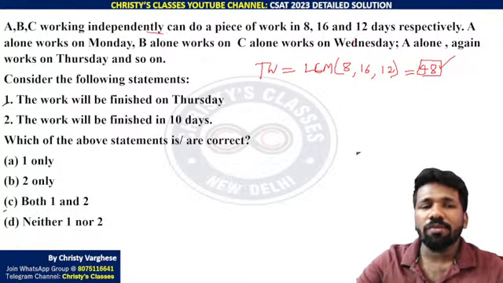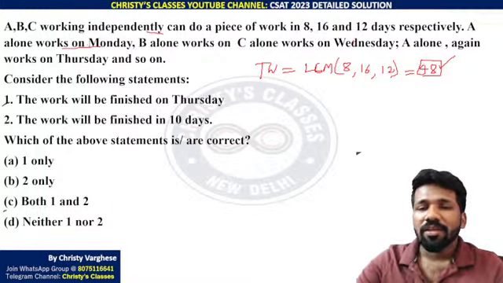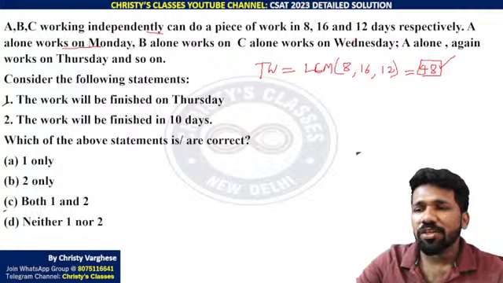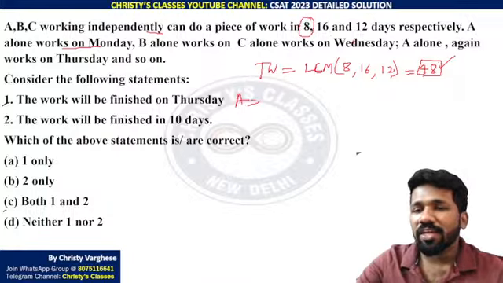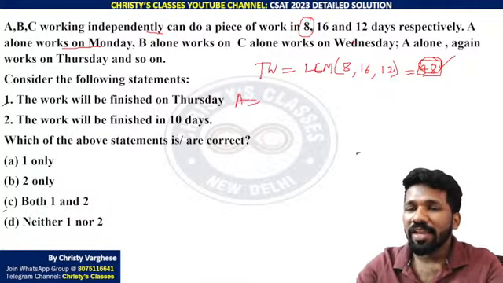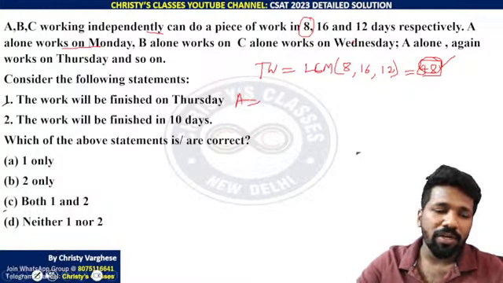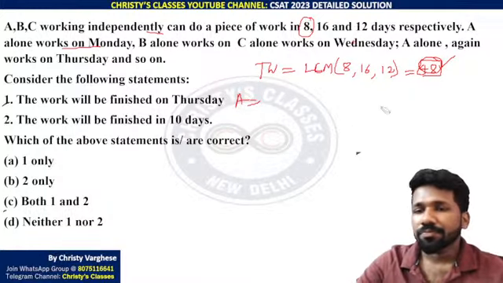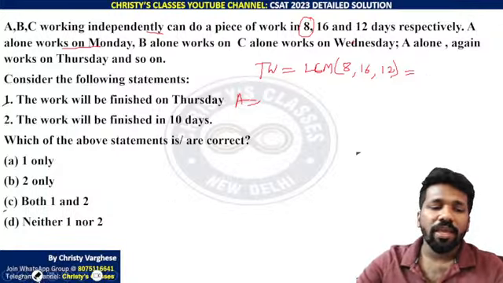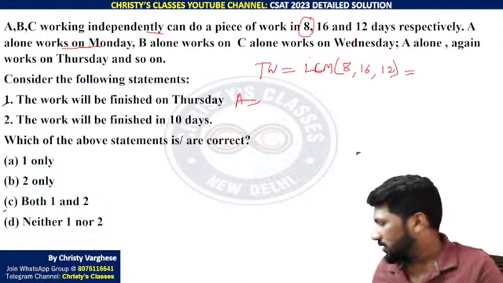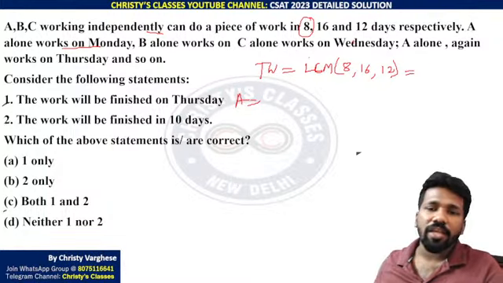A is alone working on Monday. What is the efficiency of each of them? Let us find. A can finish the work in 8 days, means in 8 days he can complete this 48 work, or eating 48 chocolates. The analogy I am using is to make you understand, or make it more interesting. So eating 48 chocolates is the work to be done. A can complete that work in 8 days.